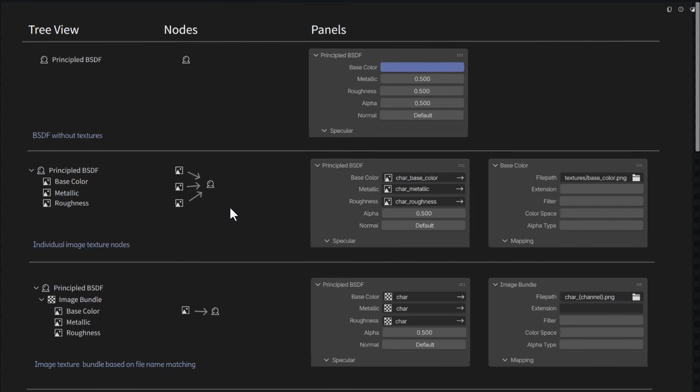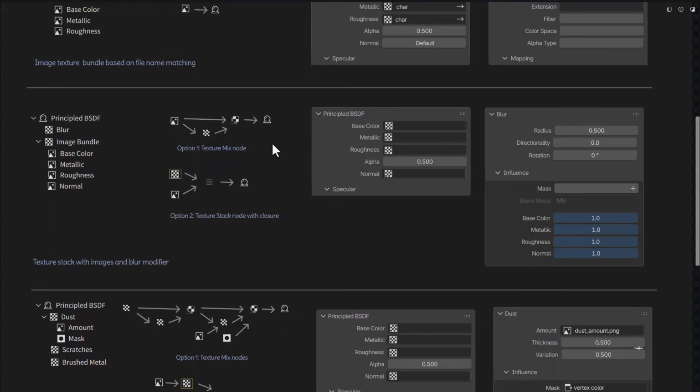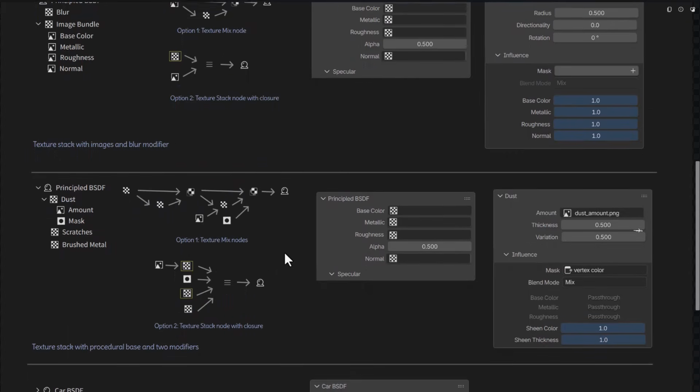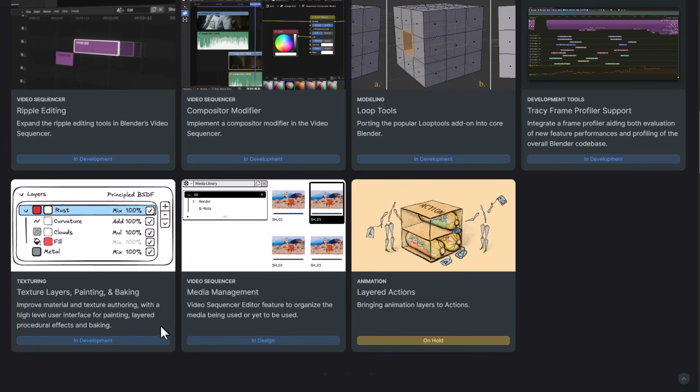So in principle, this is how things would look, from a simple Principled BSDF to an individual image texture node, all the way to having things become a bit more complex with effect, mask, and various texturing and painting assets. Now the cool thing with this is you still have access to doing your typical modular texturing while also having access to playing with the nodes and tweaking things to get a much finer and nicer looking result. And the end goal is to improve material and texture authoring right inside of Blender. And I'm super excited to see this one come to life.